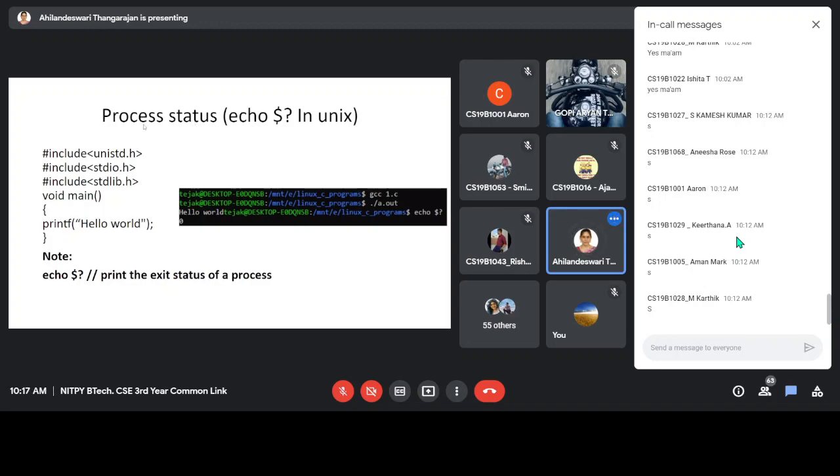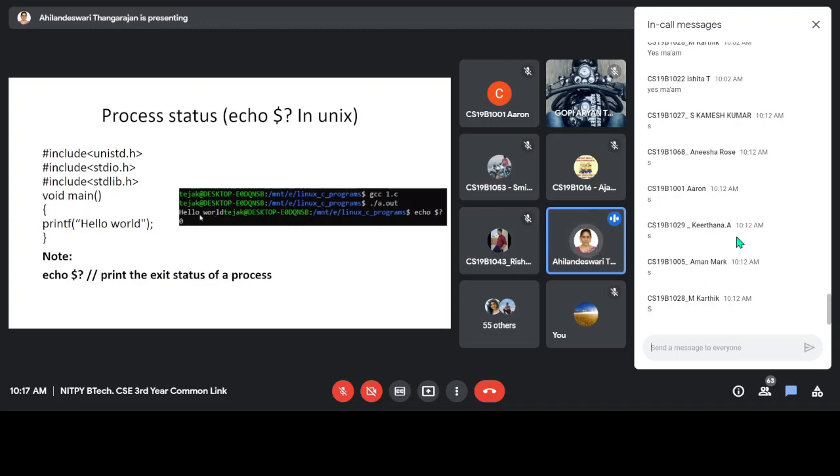Now by using the command echo $?, we can check the process status. So here we have executed ./a.out and we got hello world. It is a successful execution.